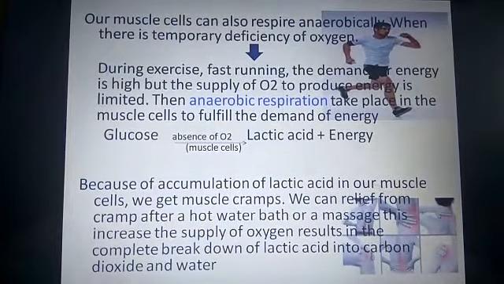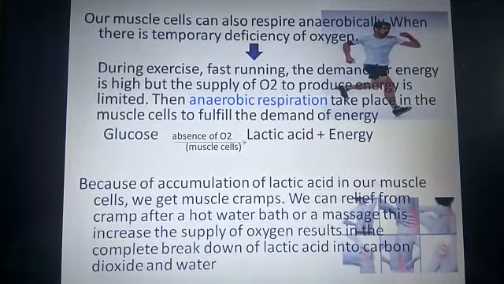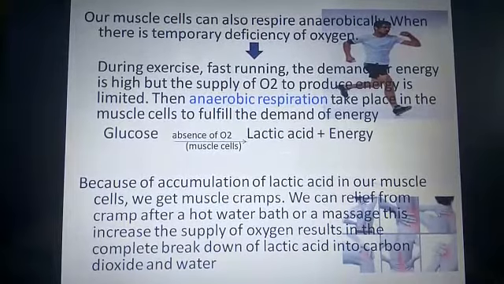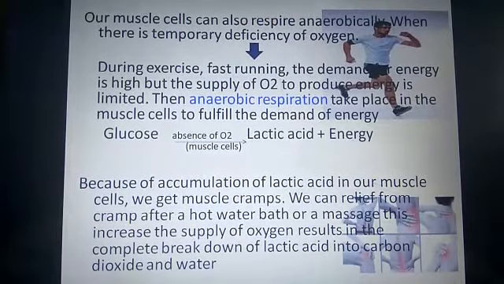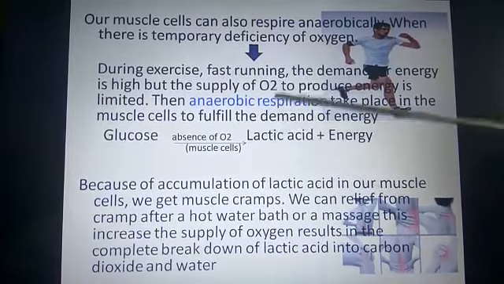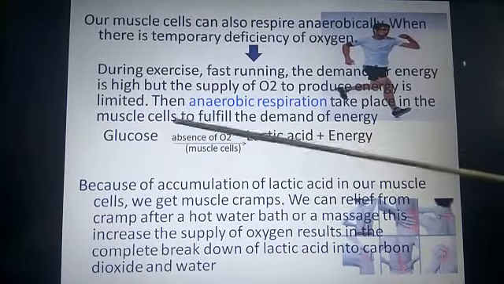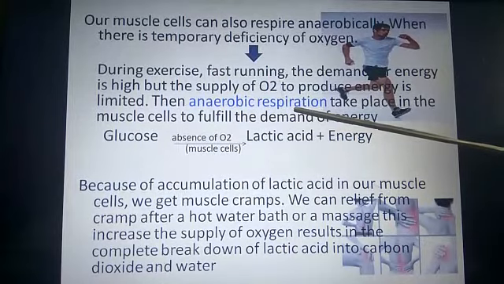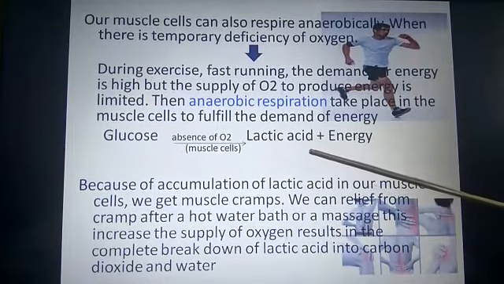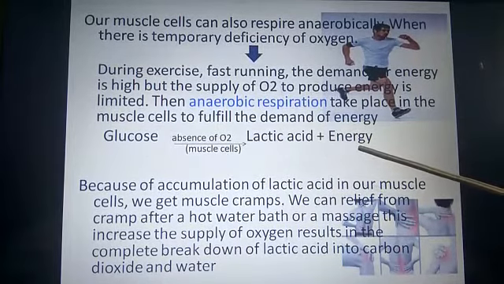Our muscle cells can also respire anaerobically when there is a temporary deficiency of oxygen. When we run, do exercise or take a long walk, the oxygen in the muscle cells reduces, but we need energy. Therefore, in the absence of oxygen, the muscle cells carry out anaerobic respiration. During this process, the glucose is broken down to lactic acid and energy is released.